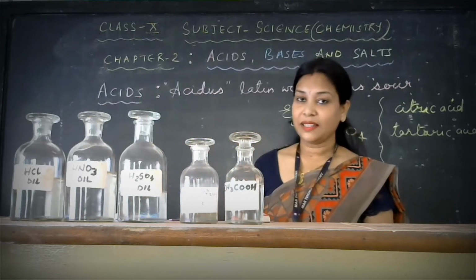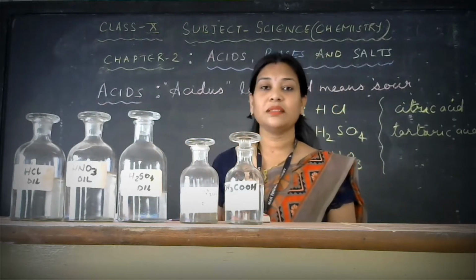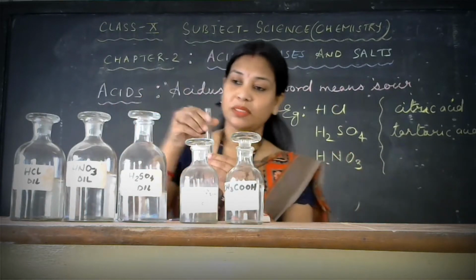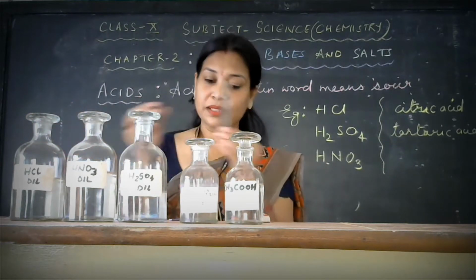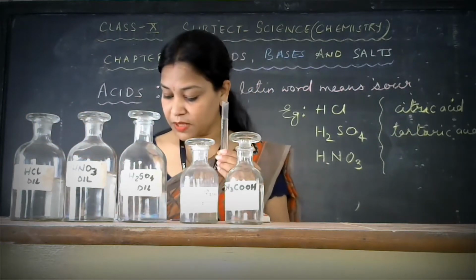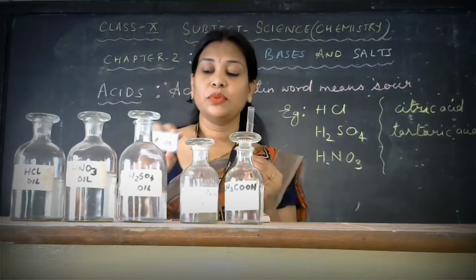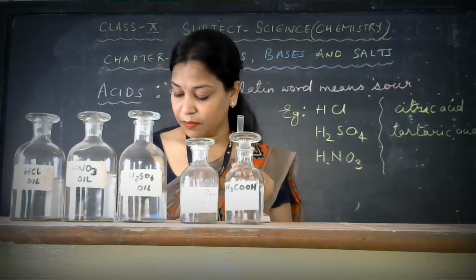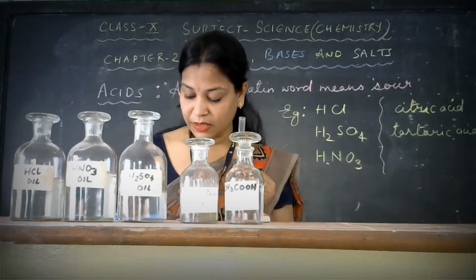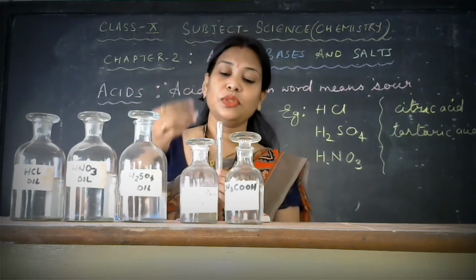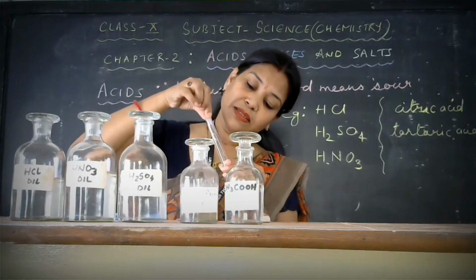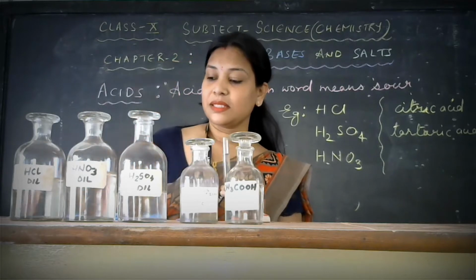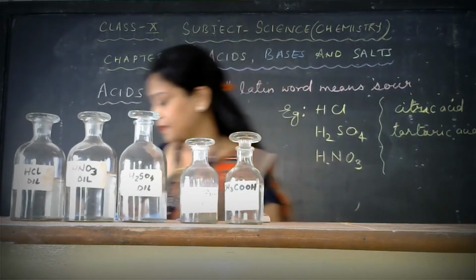There are certain tests by means of which we can understand whether a particular solution is acid or base. For example, I took this HCl solution in a test tube. This is a blue litmus paper, this kind of strip you can find. If I put a strip of blue litmus paper inside this solution, you can see there is a color change. Blue litmus paper will change into red in color. This is a particular test of acids.